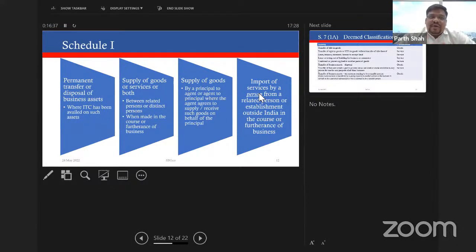There was a fire, or let's not say fire because that might not get fixed, or there was some damage, some equipment which you have purchased is not functional, and now you want to dispose it. You purchased it for 10,000, but you are selling it for 100 rupees. You cannot say that I will pay GST on 100 rupees. There's a specific mechanism that you have to follow to determine the tax payable on such transfer or disposal of business asset. Of course, this entry will apply only in those cases where ITC has been waived.